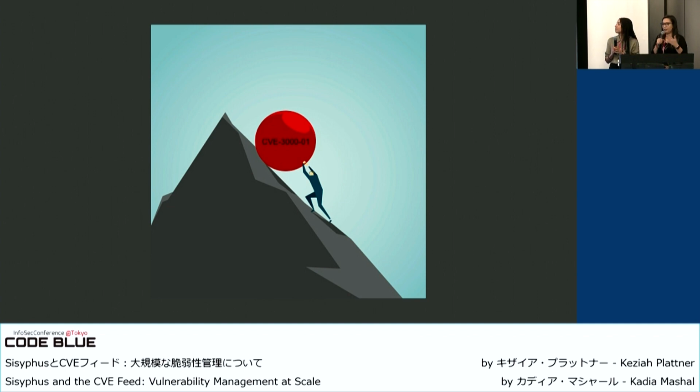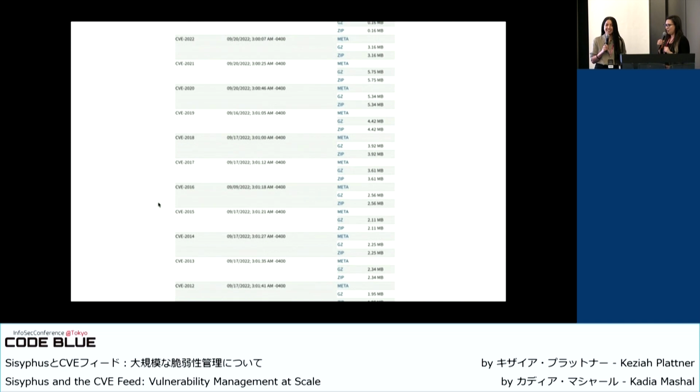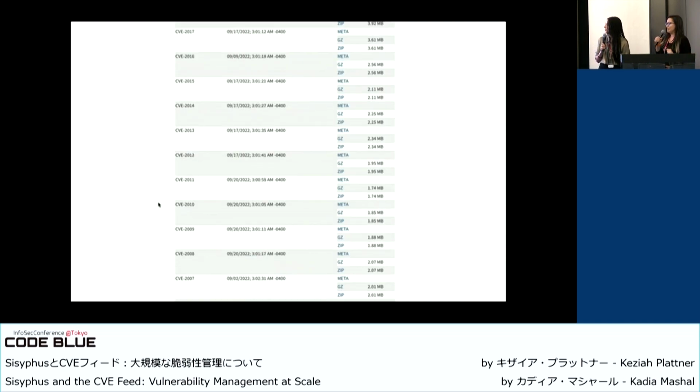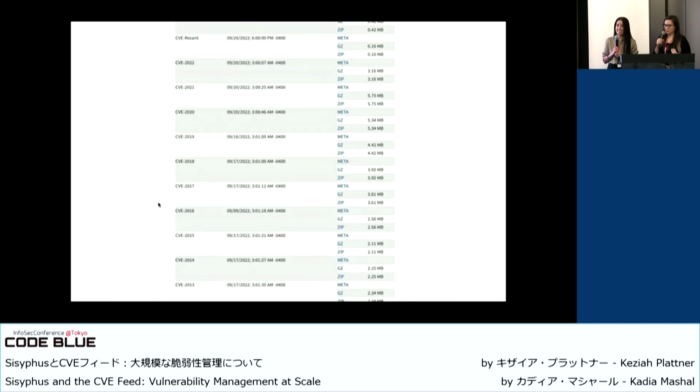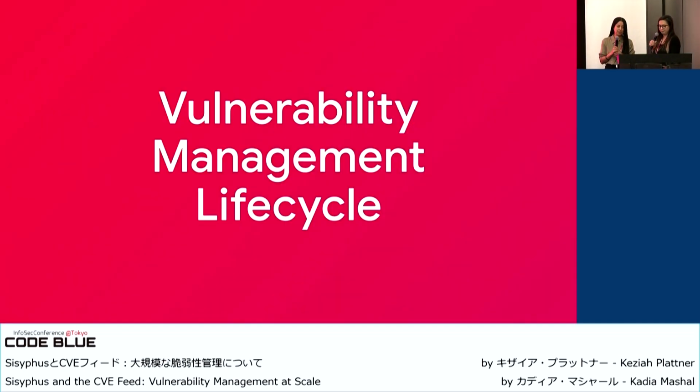So if you work in information security, that feeling may resonate a little bit with you. We may not be pushing a large rock up the hill for eternity, but it can definitely feel like we're fighting a losing battle against never-ending stream of CVEs. So before we talk about how we automated vulnerability management, we'll talk about the fundamentals first.